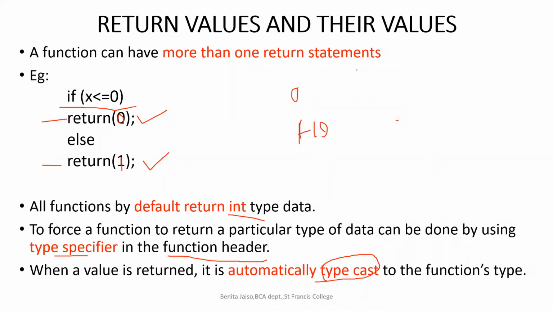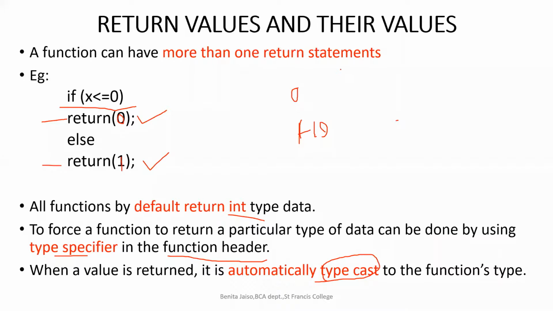Formatted and unformatted, that is yesterday's topic, input-output functions. Before that, I had taken type conversion, the day before in the previous class: two types of type conversion, implicit and explicit. Type conversion is also known as typecast.